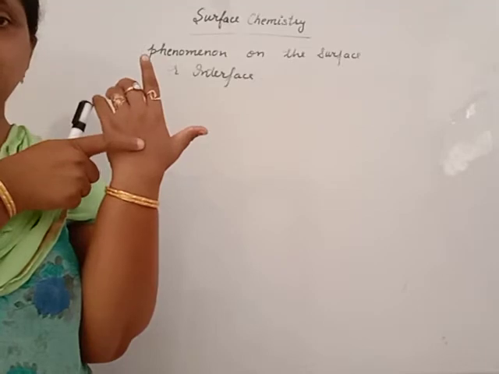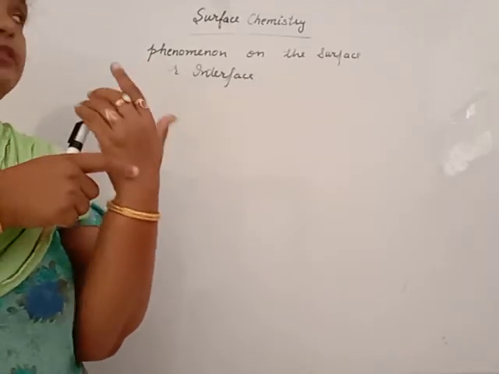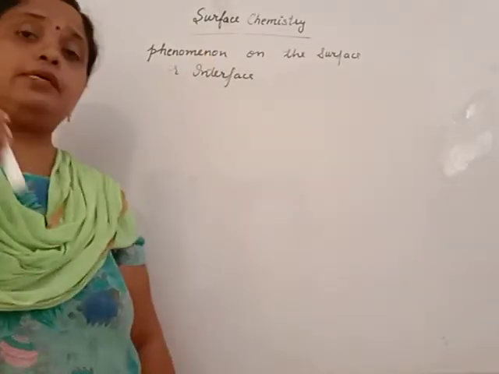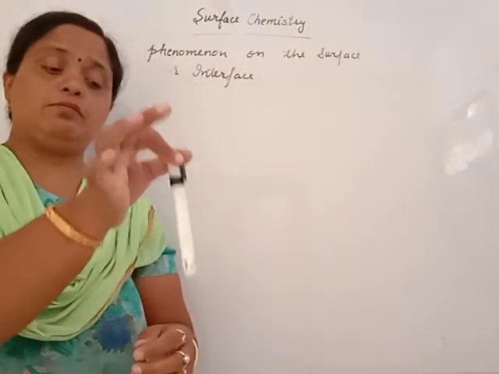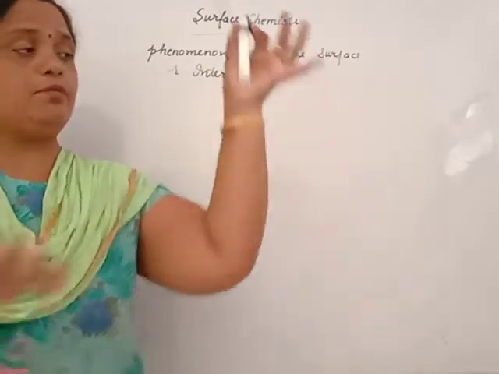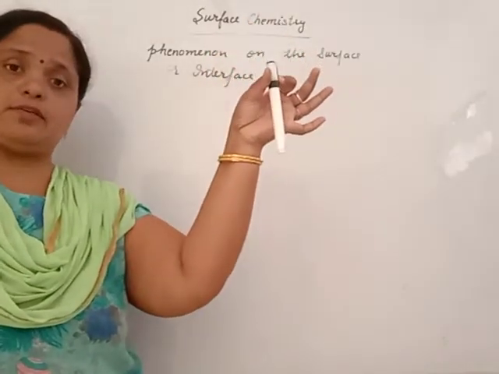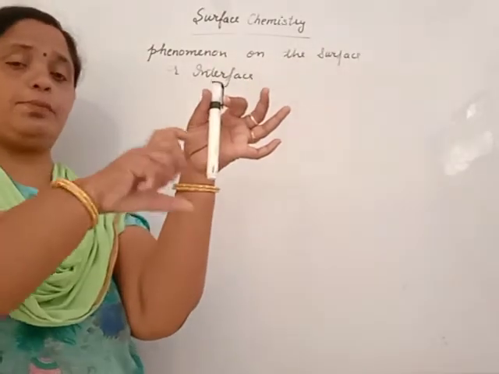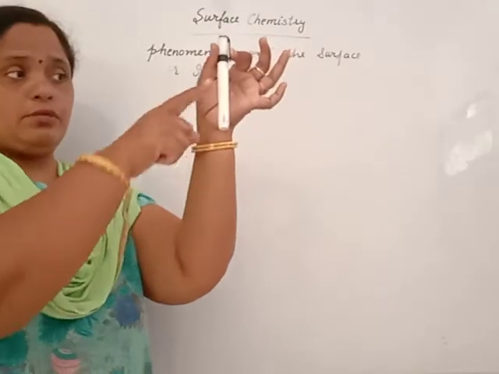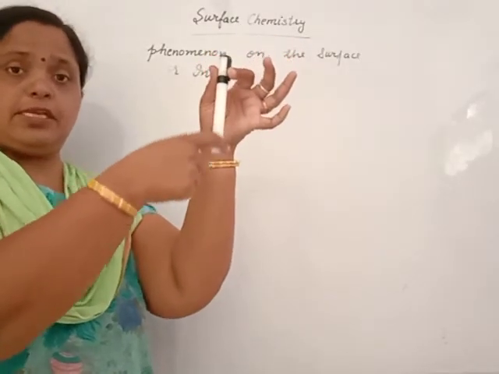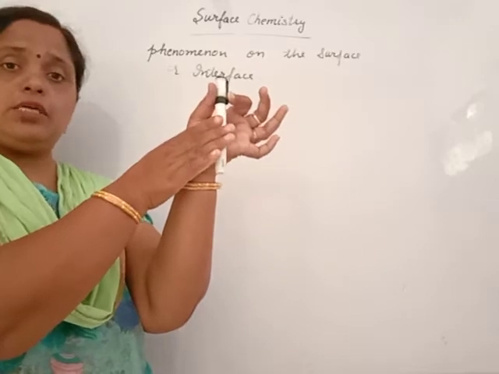For example, I dip this pen in blue ink or in black ink and take it out. Does it remain white? Answer is no. If we dip it in blue solution and take it out, a blue layer is on it. That means the blue colored liquid is on the surface.